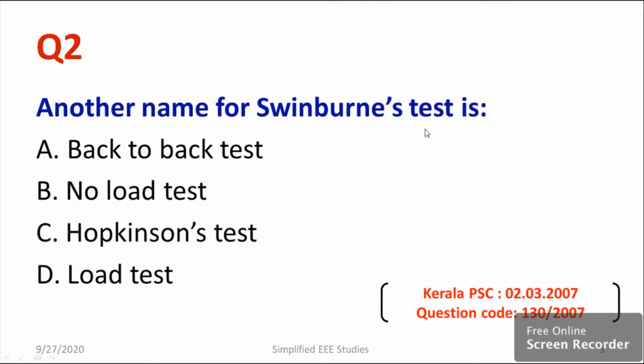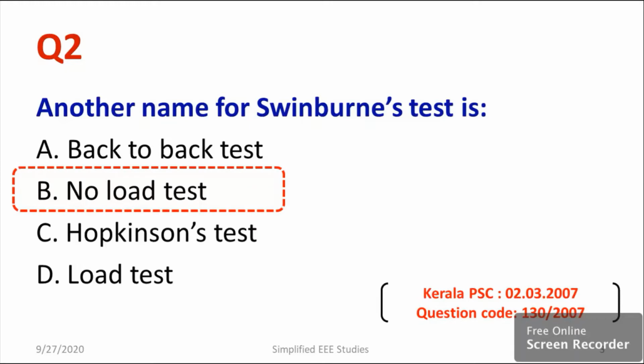Another name of Swinburne's test is: option A, back-to-back test; option B, no load test; option C, Hopkins test; and option D, load test. So Swinburne's test is also known as the no load test. You can go for option B. Let us discuss more on Swinburne's test, then the Hopkins test, back-to-back test, etc. It will be really helpful for preparing for competitive examinations.